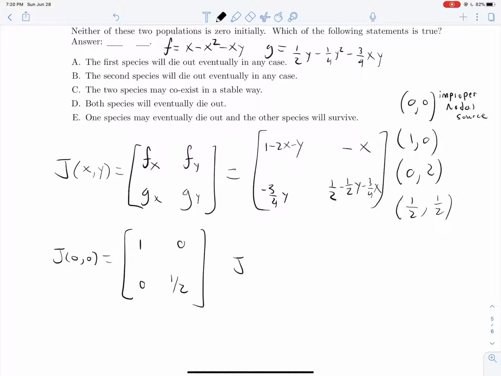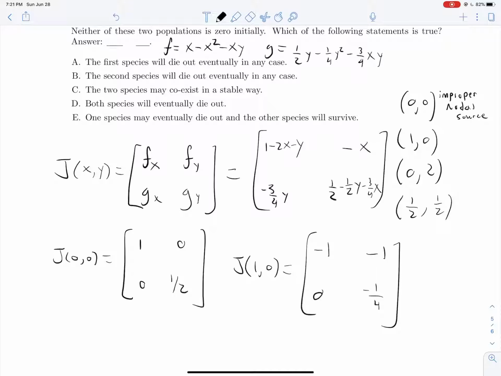What about our Jacobian of our next critical point, 1, 0? That will give us 1 minus 2, so negative 1 here, negative 1 here, 0, and 1/2 minus 3/4 will give us negative 1/4. Again, since this is an upper triangular matrix with two negative